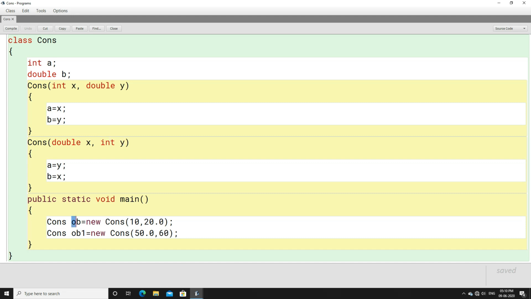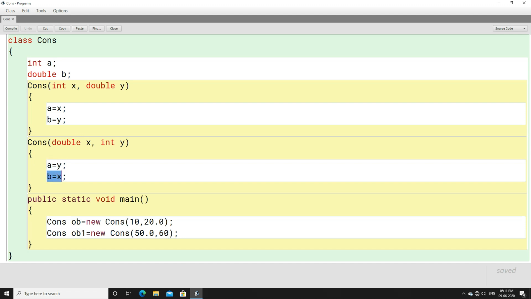X will store 50.0 and y will store 60. Here for OB object, the first constructor will get invoked, where for OB object A will have 10 and B will have 20.0. Whereas in the second case for OB1 object A will have the value of y. What is the value of y? That is 60. A will have 60 and B will have 50.0.